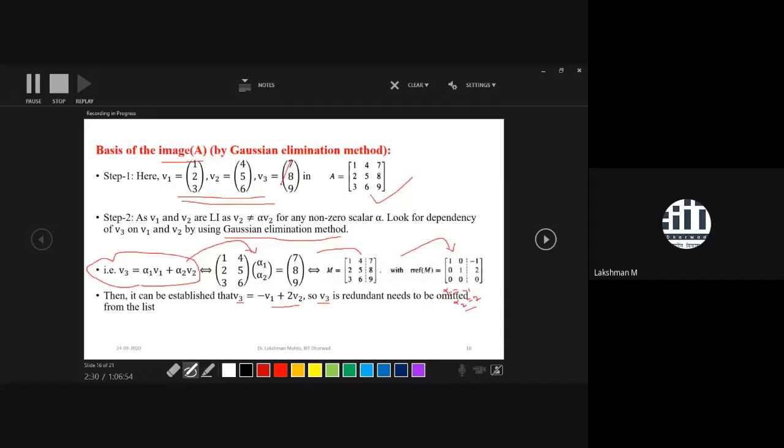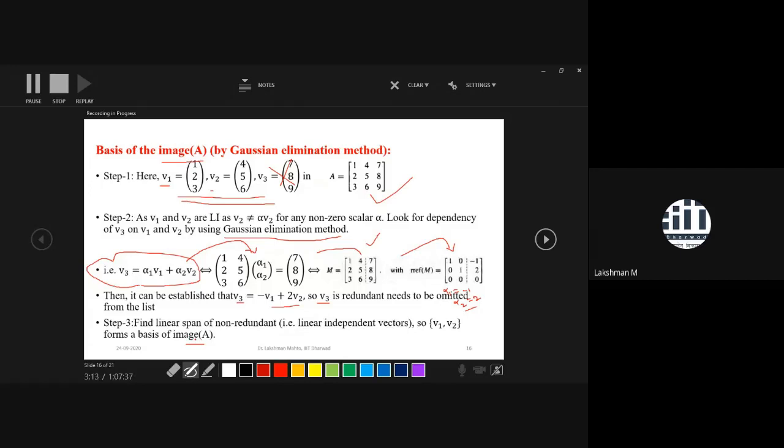After omitting, what are the remaining vectors? V1 and V2, which are clearly linearly independent. So these will form a basis. To establish whether it is a basis or not, you have to go through two criteria. One is to check whether V1 and V2 span the image of A or not. Second, linear independence is already provided by step 2, so you don't need to check it again. Thanks to step 2, it is very clear that V1 and V2 are linearly independent.